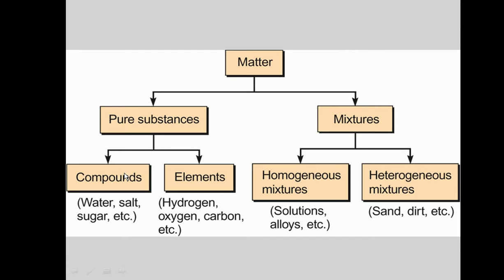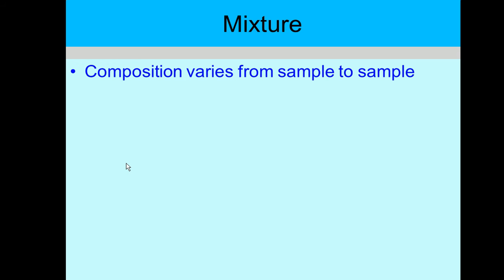We discussed why these elements have to react or bond with each other: that bonding is because they have to satisfy the octet rule, which means they have to have their valence shell completely filled, because only then are they stable, and that is why they form compounds.